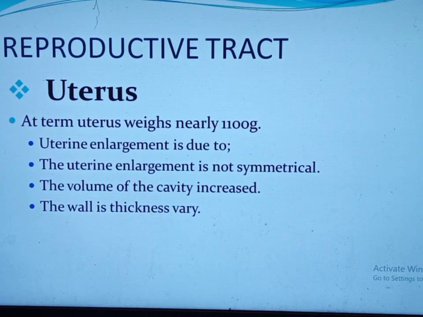The volume of the endometrial cavity also increases during pregnancy. It reaches up to 20 liters. As you know, before pregnancy, the endometrial cavity volume is estimated to be around 10 ml. So it is increased by 500 to 1000 times during pregnancy. The wall thickness also varies during pregnancy. Early in the pregnancy, the uterine wall becomes thicker. As the pregnancy progresses, it becomes thinner. At term, the wall thickness is estimated to be 1 to 2 centimeters.